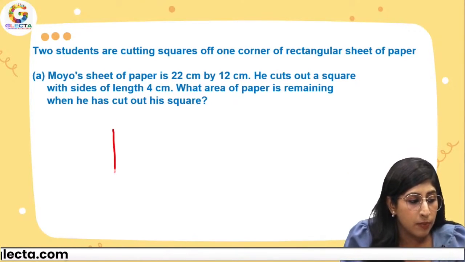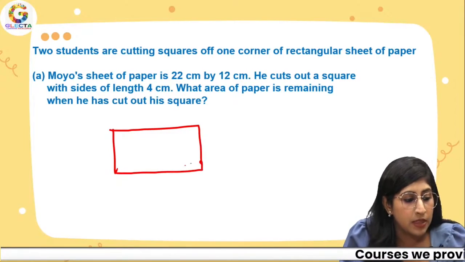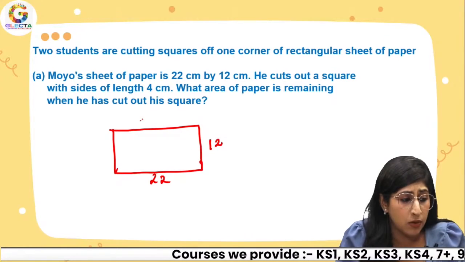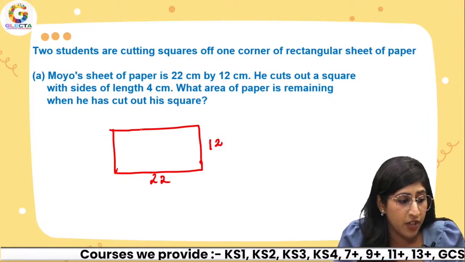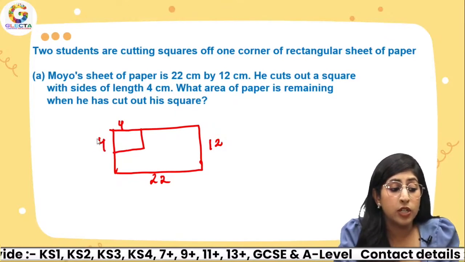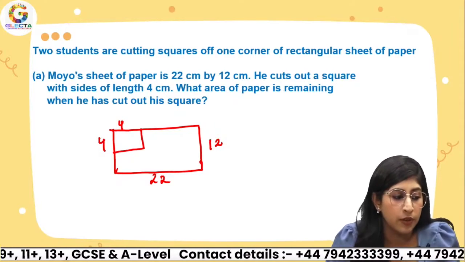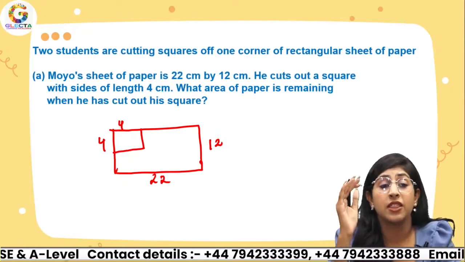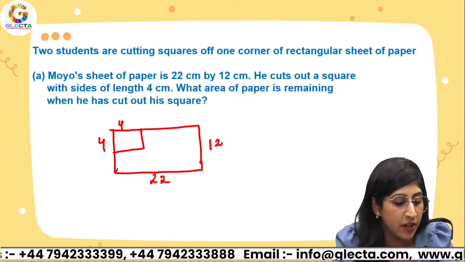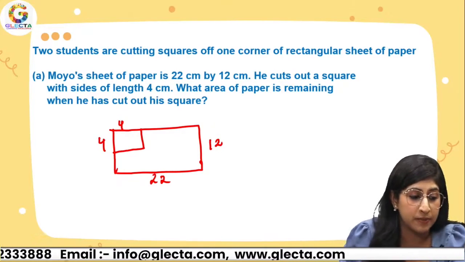Over here, Moyo's sheet of paper is a rectangular sheet of paper. The dimensions are given as 22 and 12. And he cuts out a square with sides of length 4 centimeters. This is 4 and this is 4. What area of paper is remaining when he has cut out his square? So you have to do the outer area, that is the bigger area, minus the inner area. All right. So how do we do it?